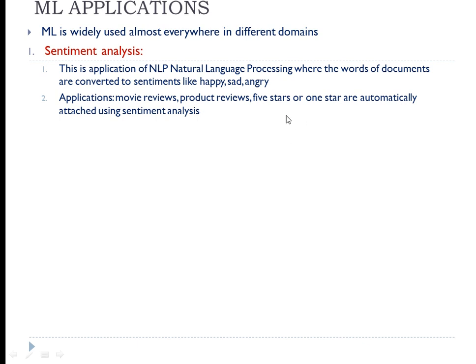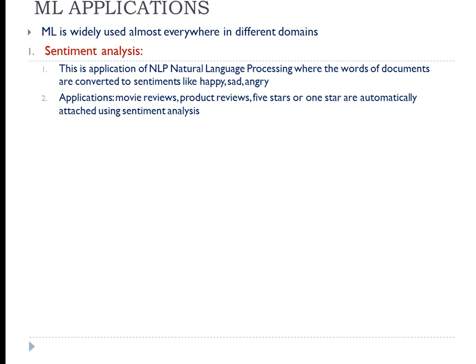You might have given a 5-star. You can see that after you write the reviews, 5 stars and 1 star can automatically be attached using sentiment analysis. So how does the algorithm do it? Based upon your review, looking at the words, suppose I just write a simple statement, awesome movie. Awesome is the word that the NLP has captured and probably given a 5-star or 4 stars.